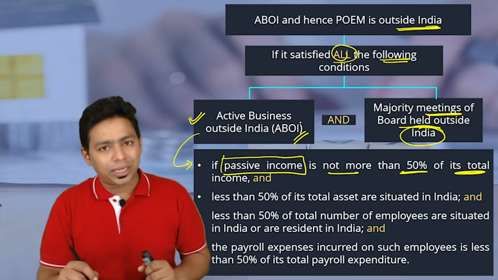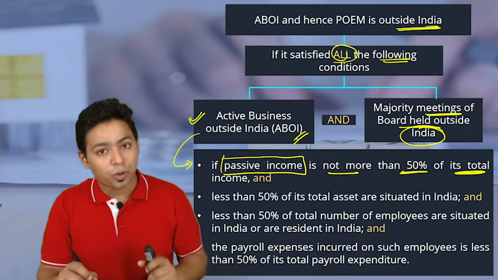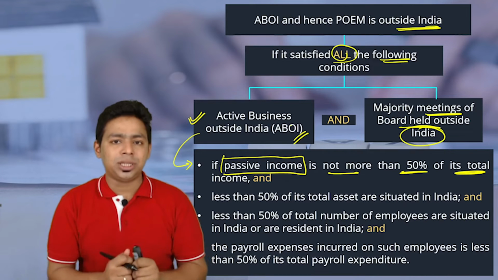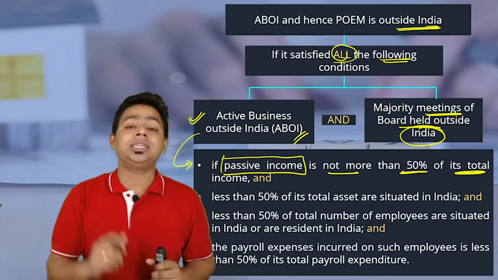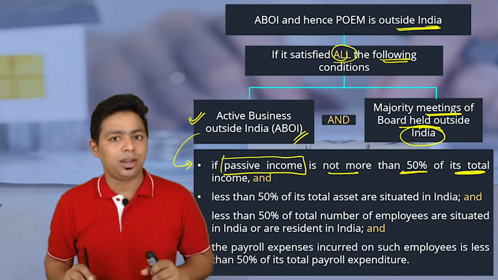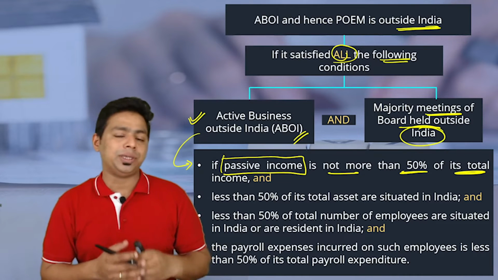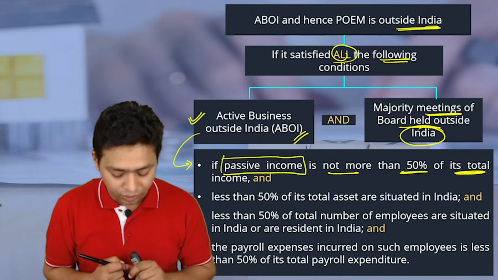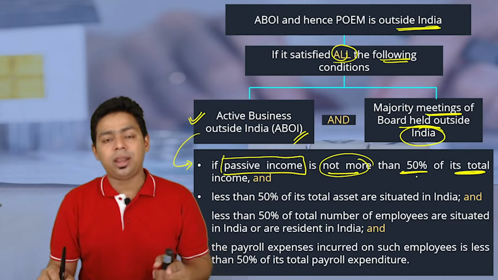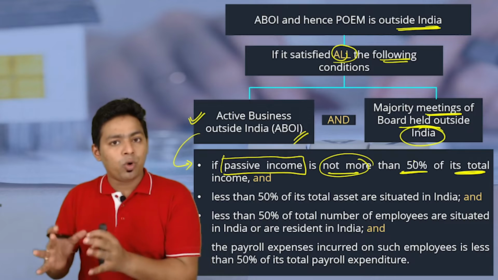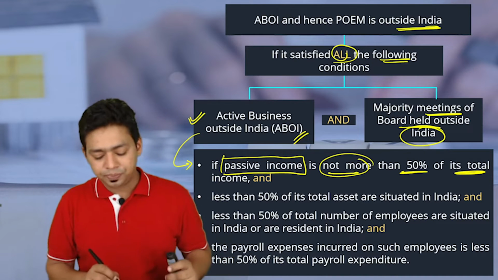If you are dependent on passive income, income in the nature of dividend, income in the nature of royalty, income in the nature of rent, then you are not actually doing the business. A business making entity depends on the business, and then only we can say business is located outside India, isn't it? But if your passive income is more than 50%, then obviously you are not fulfilling the condition. So passive income is not more than 50%, it's a negative condition, please understand. Your business income should be more and other income, passive income should be less. This is what it means.